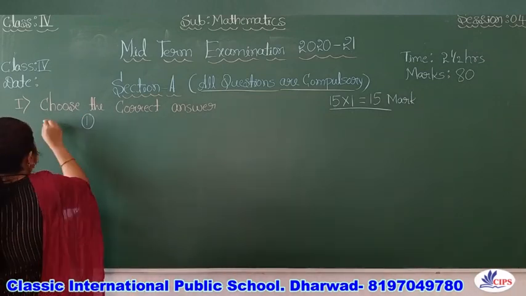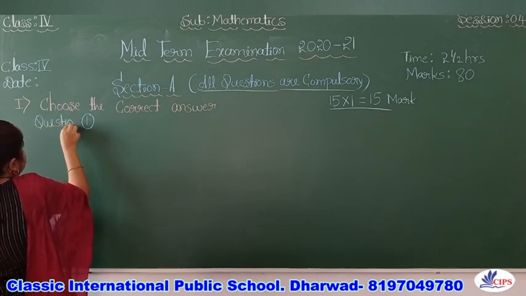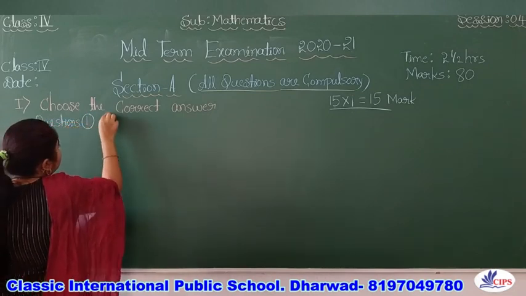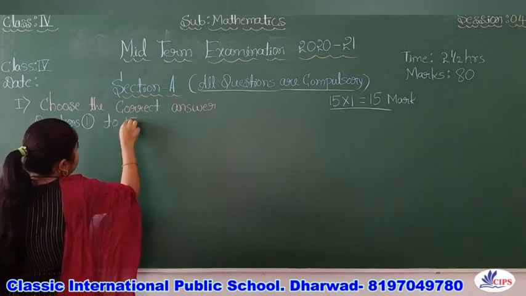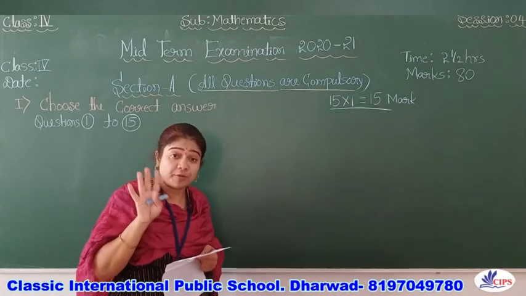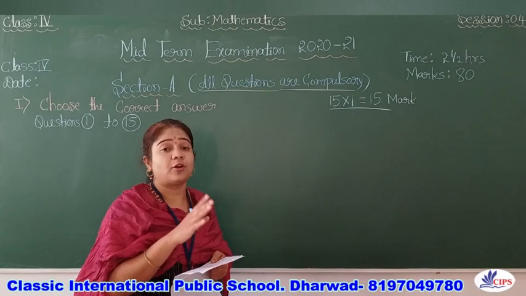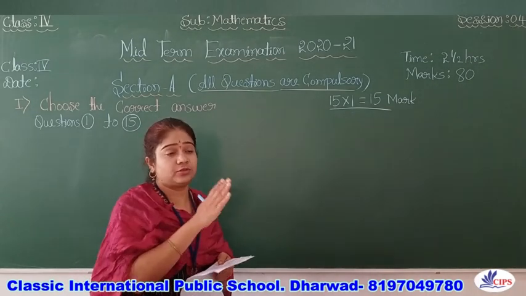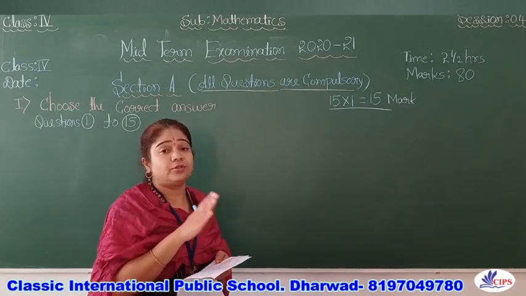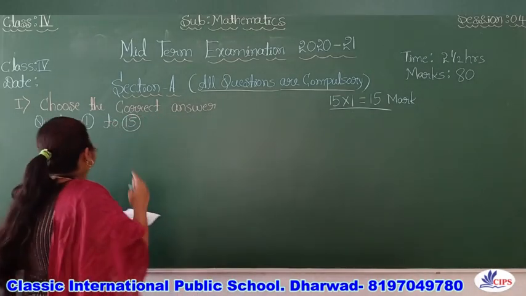From 1 to 15. All are multiple choice questions. 4 options are given, so you have to choose the appropriate correct one that suits that question.